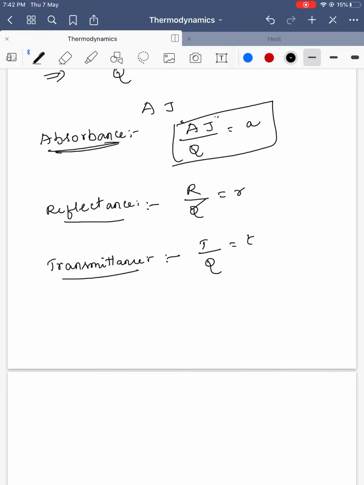Suppose I have 10 rupees with me and I gave them to you, and you gave back 5 rupees, kept 2 rupees with you, and the remaining 3 rupees you spent on other things. This is like reflectance, absorbance and transmittance.